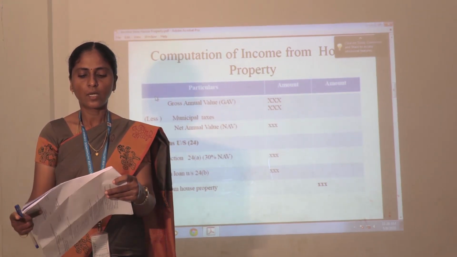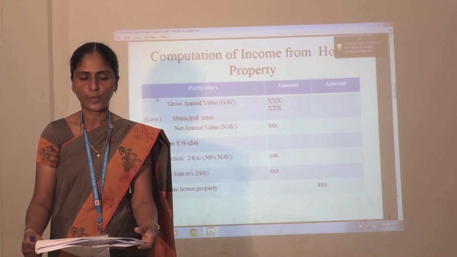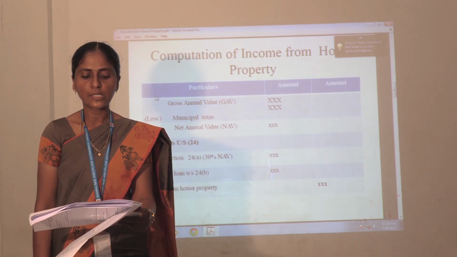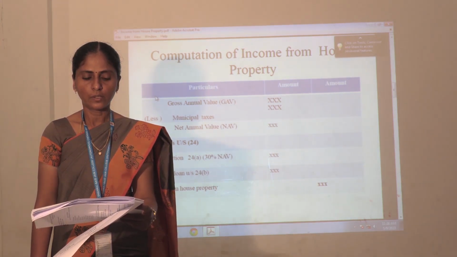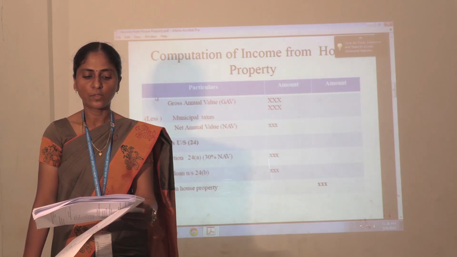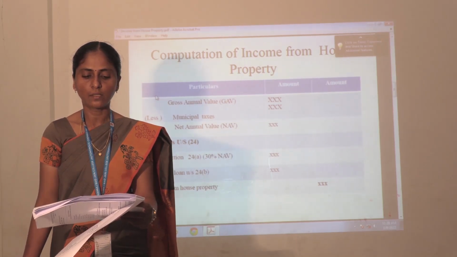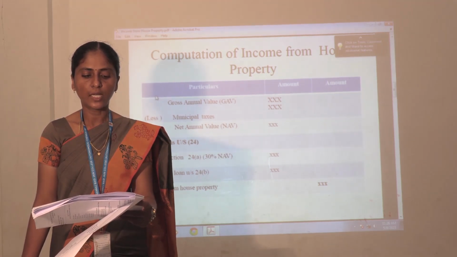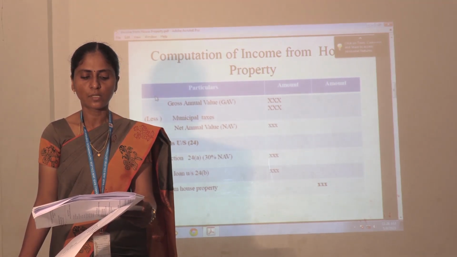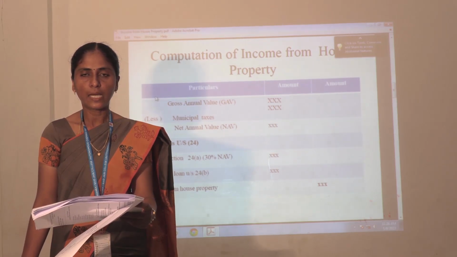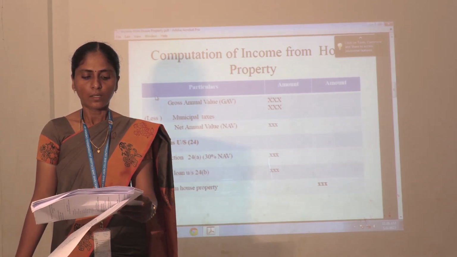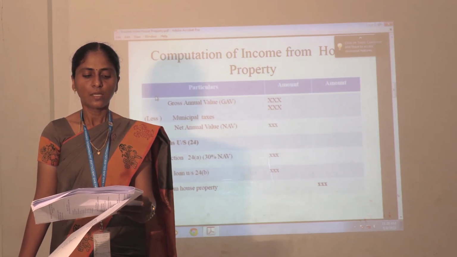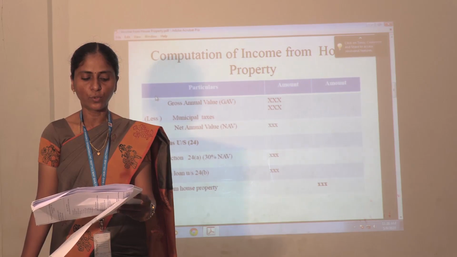Then next one is the computation of income from house property. Okay, the first one, we need to calculate gross annual value. We will explain later how we are going to calculate gross annual value. The next one is the municipal tax. Gross annual value less municipal tax gives net annual value. Then after calculation of net annual value, we have the deductions, that is deduction under section 24.